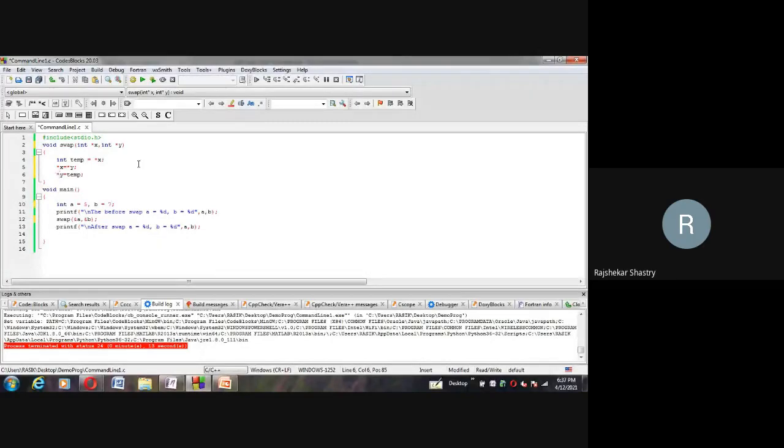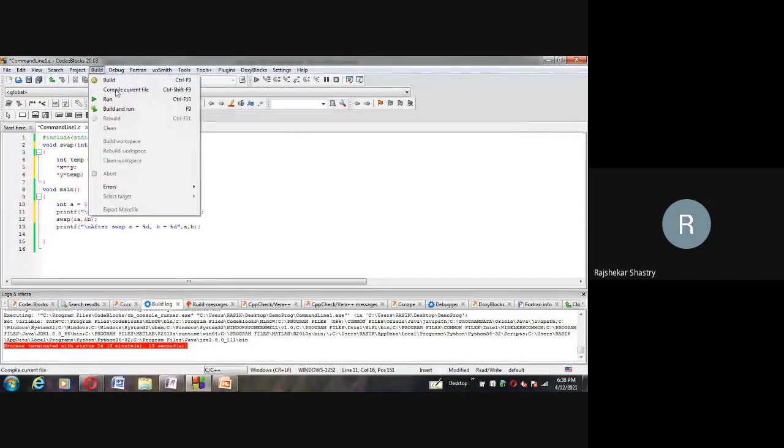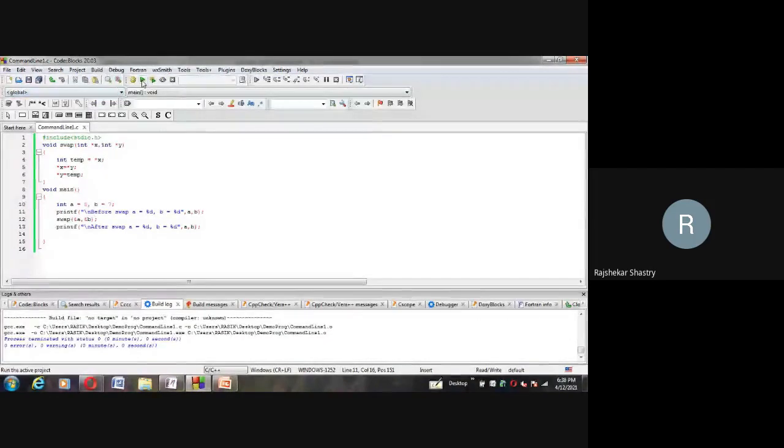So this is what's called by reference here. Whenever we want to go for reference, be careful. We have to pass the addresses, and to catch the addresses, we have to create the formal parameters which are of pointer type. Now let us compile this again. Okay, fine. Now let us run this.